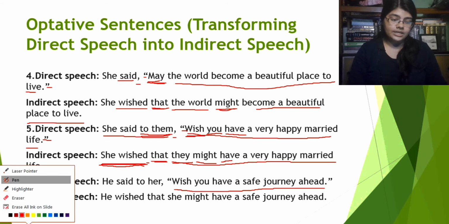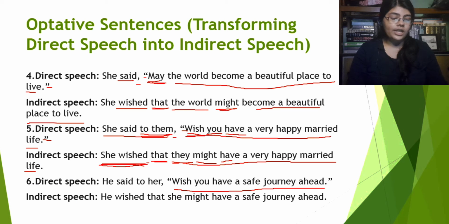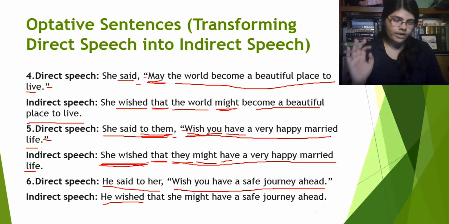What is happening here? Let's see. First of all, like the previous example, "he said to her" will be simply replaced by "he wished." Obviously, we won't use the comma and the inverted commas. Now, "wish you have a safe journey ahead." Again, we will always put a "might" before the verb of the reported speech. In this case, that is "have."